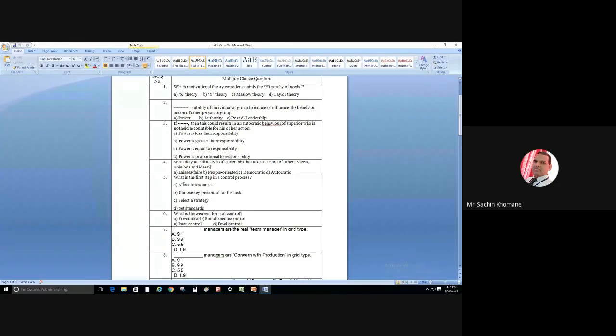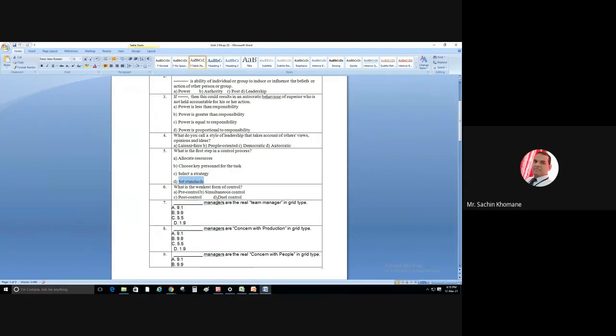The next one is: what is the first step in the control process? Which step did we see first today in the control technique? Setting a standard. Before controlling, you should have standards, and then you can compare after measuring, right? So setting a standard. The answer is D. Setting a standard is a step in the control process.